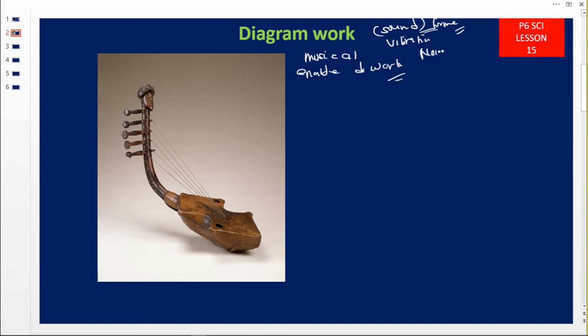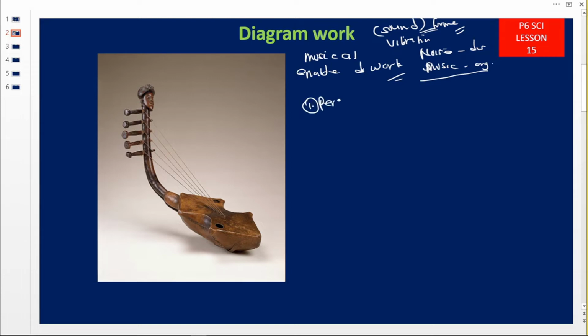There is what we call noise, and we say that noise is a disorganized sound. Then there is what we call music, which we said is an organized sound. So all those things that produce organized sound, we call them musical instruments. These musical instruments, we put them in three classes.